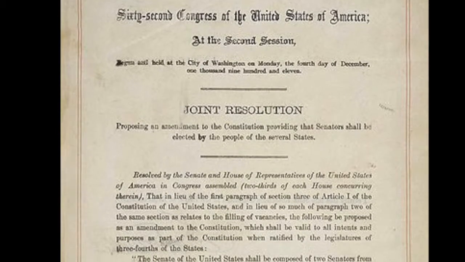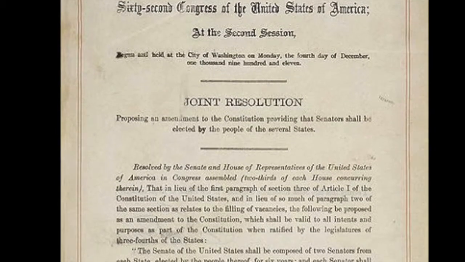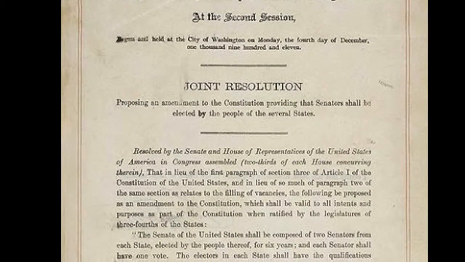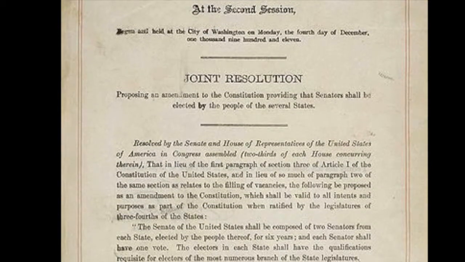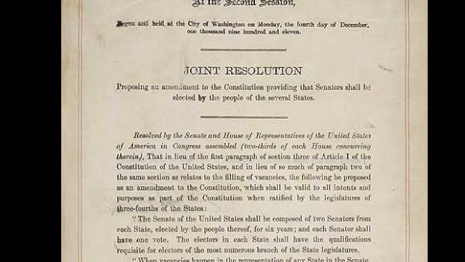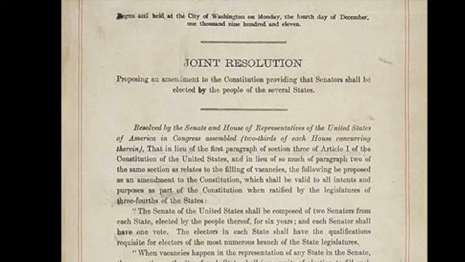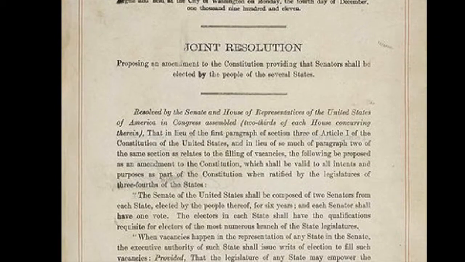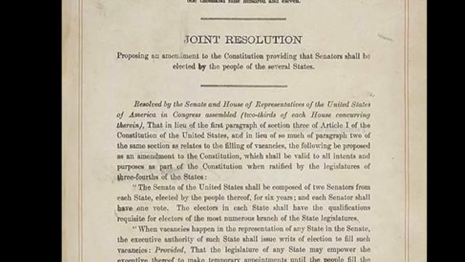Each senator is to hold the position for 6 years. Each senator of the state will have 1 vote. In the case that a vacancy in the Senate in any state arises, the governor or executive authority of that state has the right to fill the vacancy by appointing a replacement through a popular vote. Before the 17th Amendment, a governor had the authority to appoint a replacement of his choosing on an immediate basis.